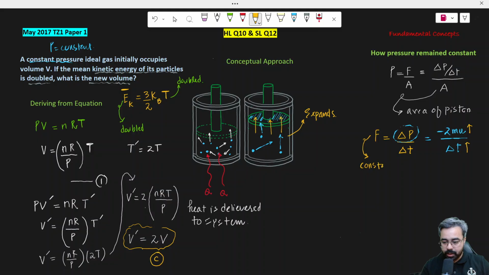I hope you understand the logic of why the pressure is constant: because the force is constant. And why is the force constant? Because the momentum change and the time it took for two particles to approach each other changed by the same amount, so their ratio remained constant. This is why the pressure is constant. So it means that the volume will increase, and mathematically we have proved that it should be 2V.